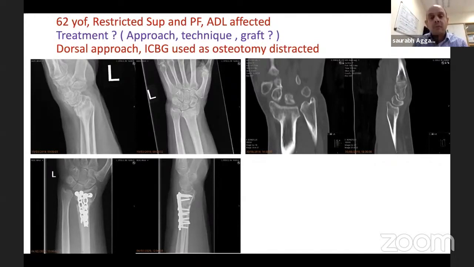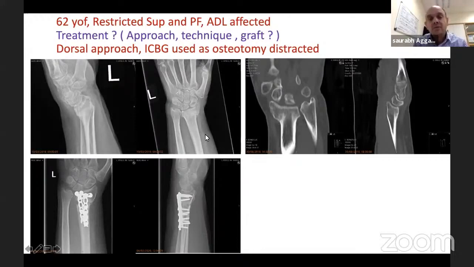So we sat on it for a good 8 to 9 months, but she was symptomatic, and then the idea was to offer her a surgery in terms of a corrective osteotomy. Now, if I bring you to her X-rays, you can clearly see there's a significant dorsal malunion.